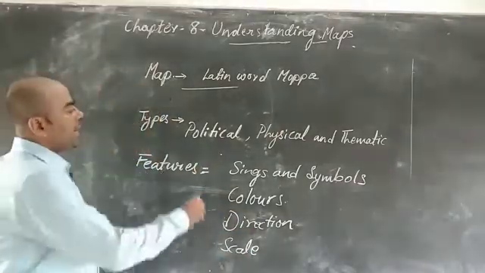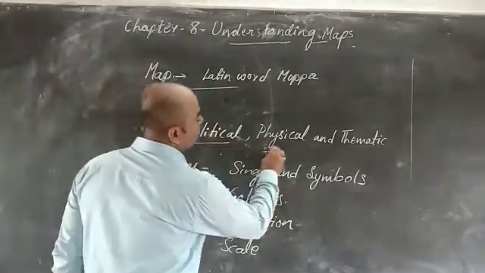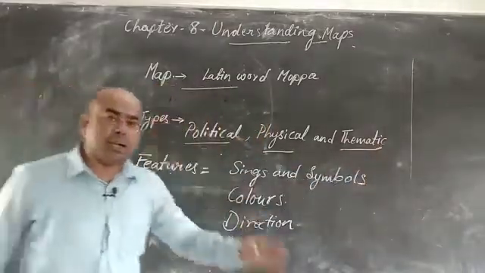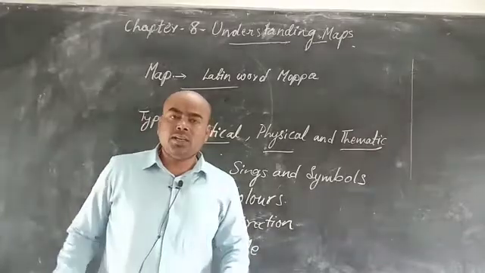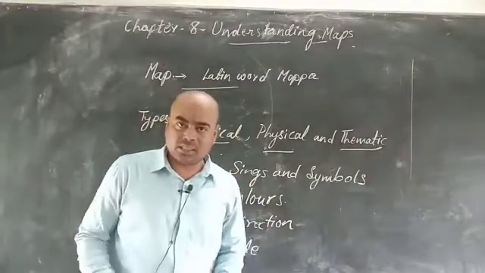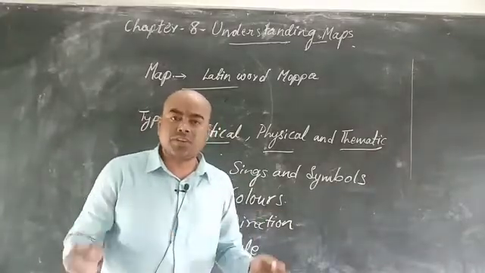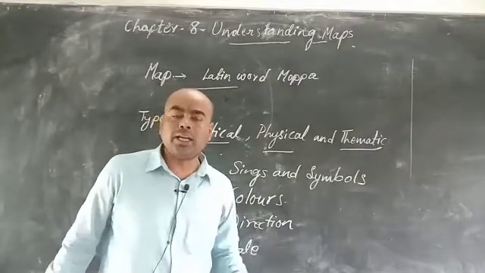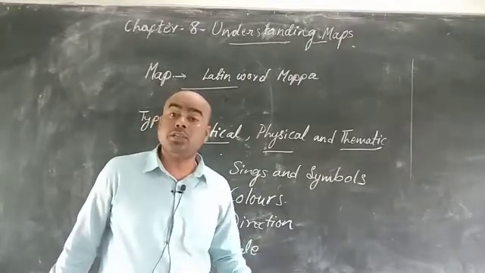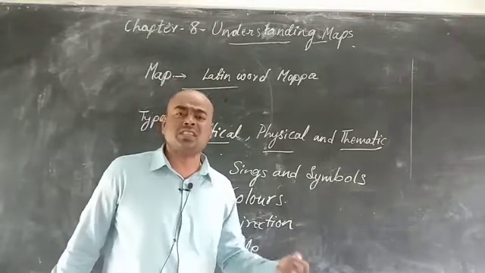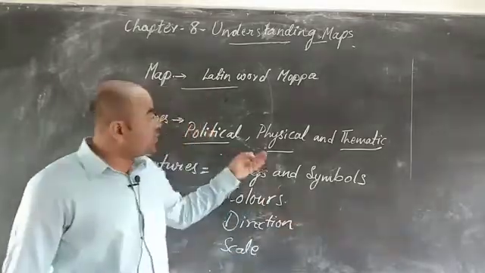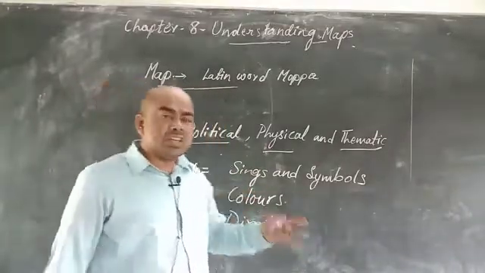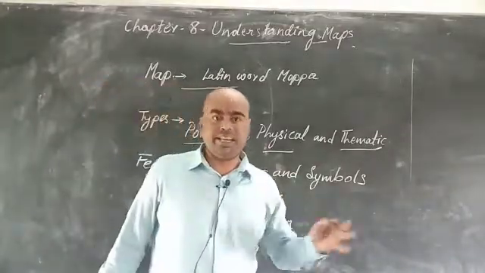Now there are different types of maps. The three main types are political, physical and thematic. A political map shows the different political boundaries of countries, states, districts, etc. A physical map shows the physical features of any place.